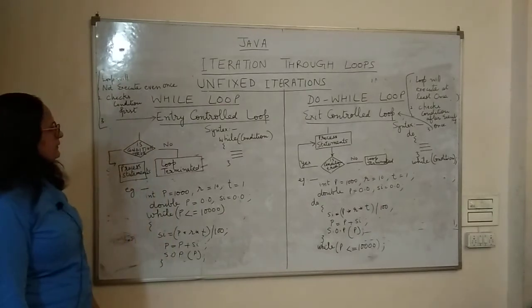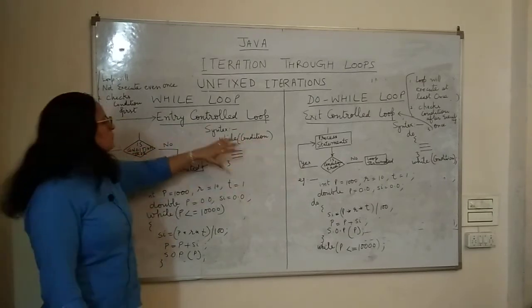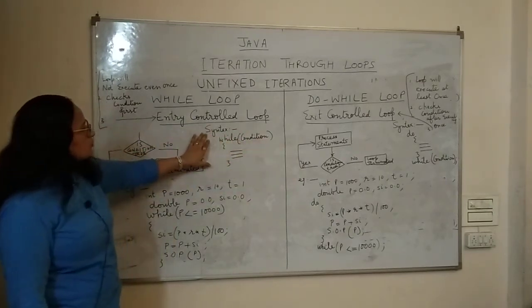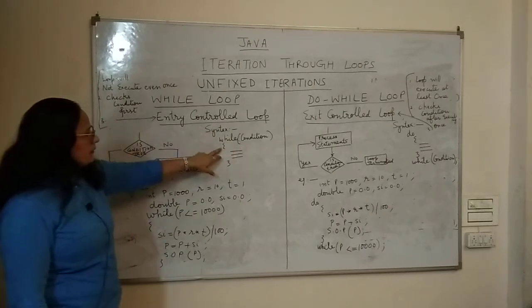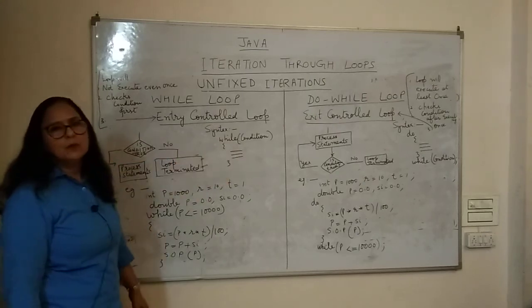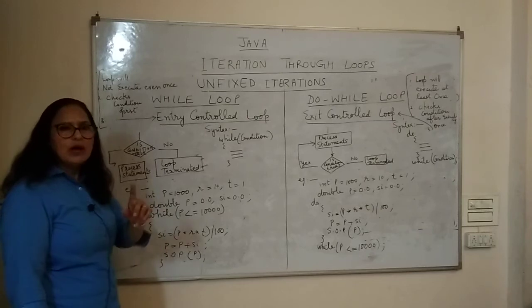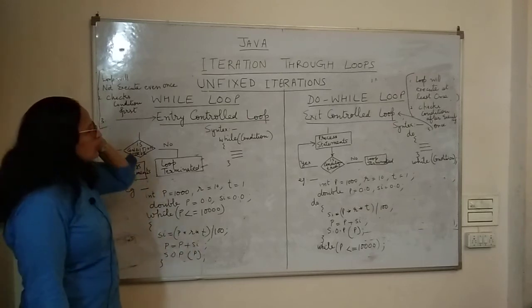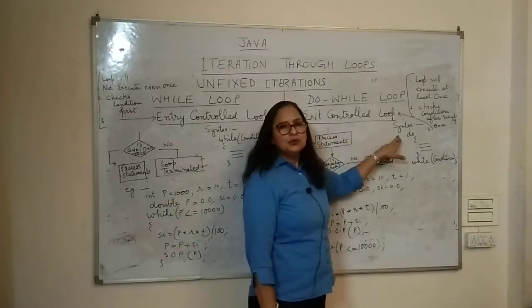Now my dear friends, let's check the difference in the syntax of both the loops. The syntax is while condition, then these are the braces opening and closing, and here is the body of the loop, I mean the statements that need to be processed. It can be 1, it can be n. On the other hand, look over here, the syntax under the do while loop.